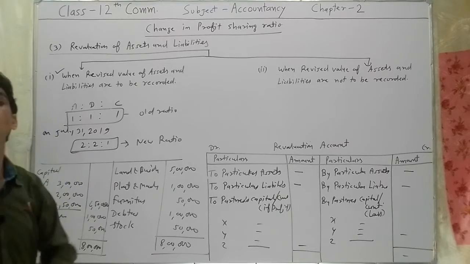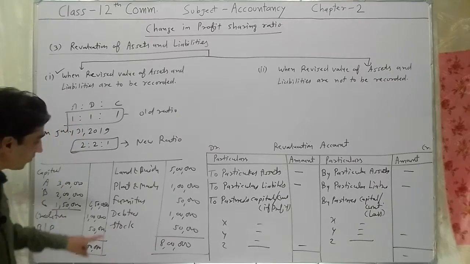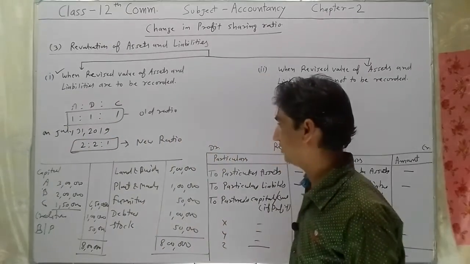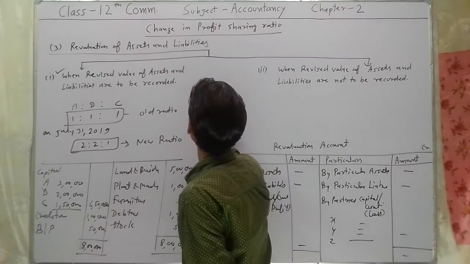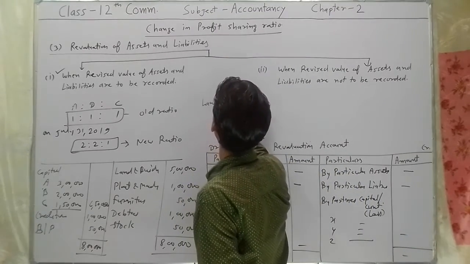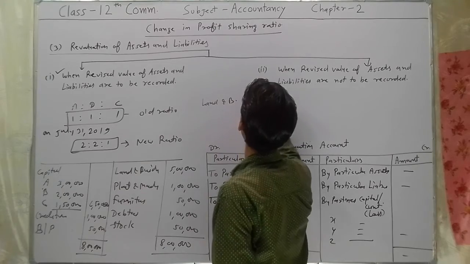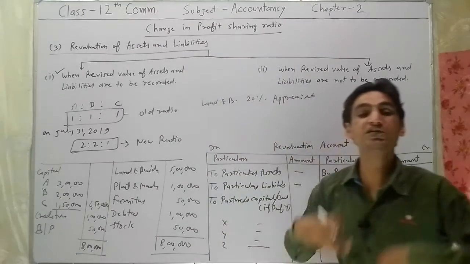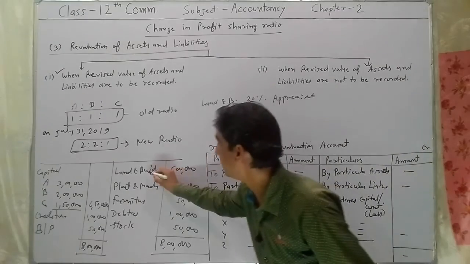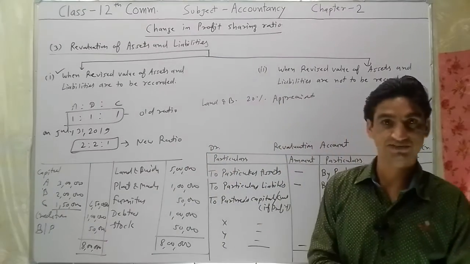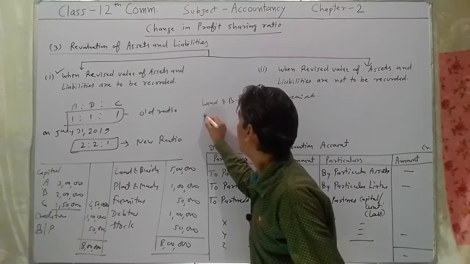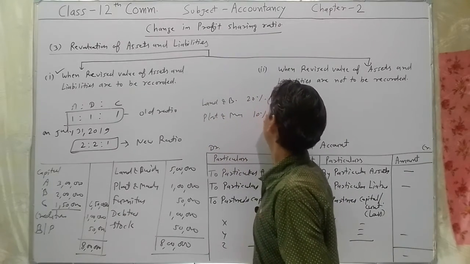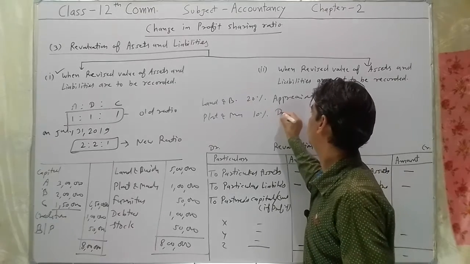On revaluation of assets and liabilities, land and building found 20% appreciated. Appreciated means increase in the value of land and building by 20%. Plant and machinery depreciated by 10%.